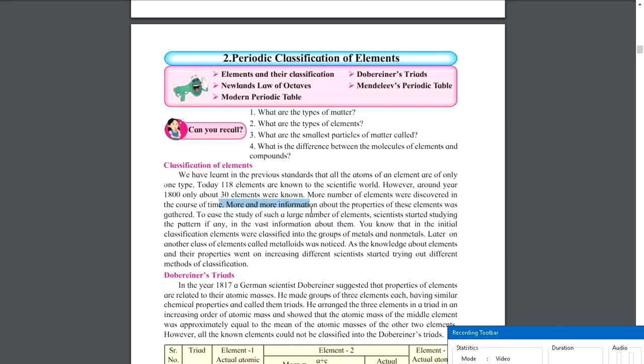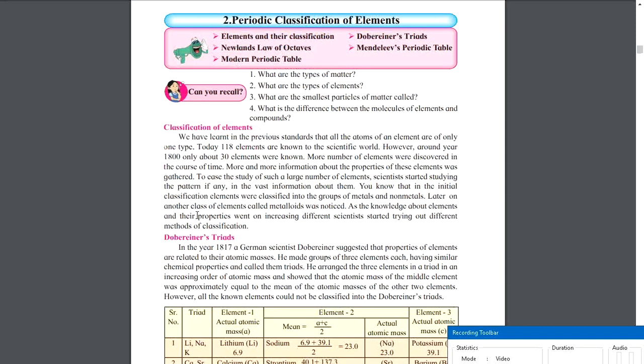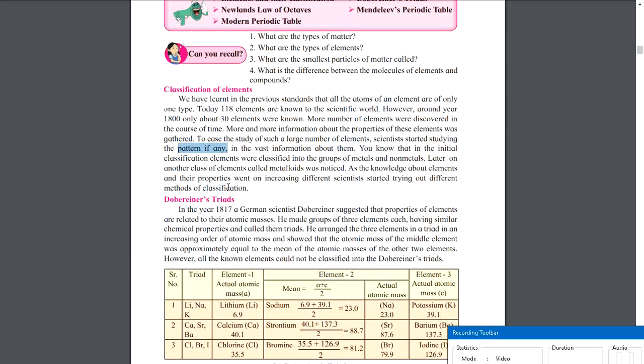More and more information about the properties of these elements was gathered. Now, if you have 118 elements, you might need a simpler way to study all of them, right? You cannot just write it in a notebook or write it someplace. There must be a simple way for students like you to understand all these elements. So scientists started studying the pattern, if they could find any. They started looking at their properties and wanted to classify them in categories to make you understand in some simple terms.